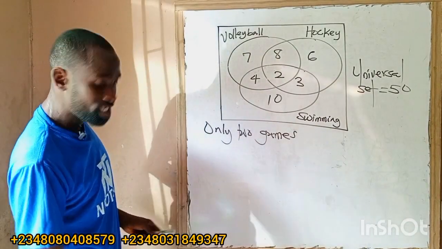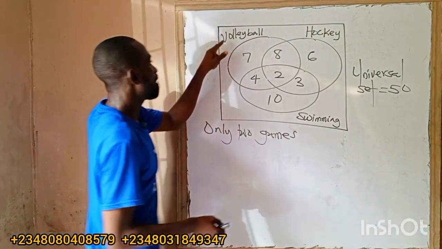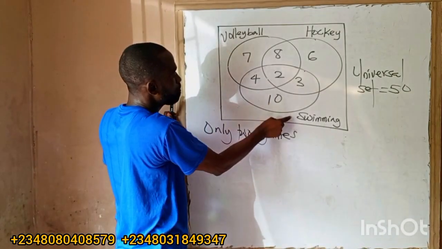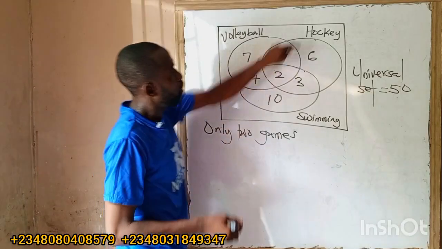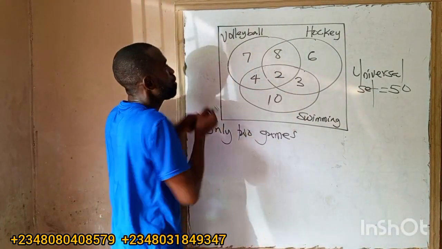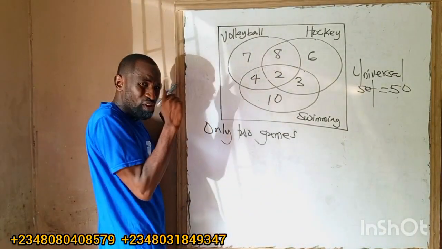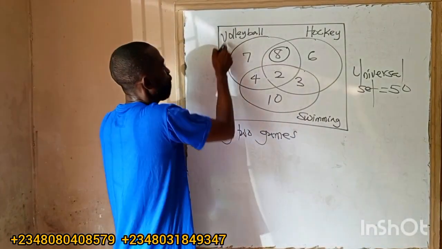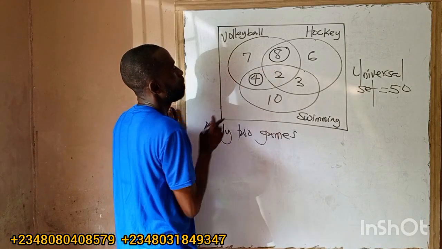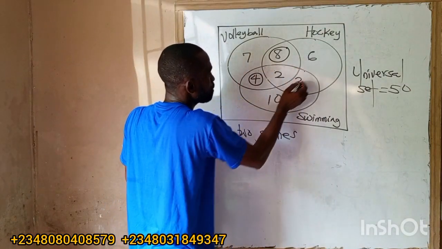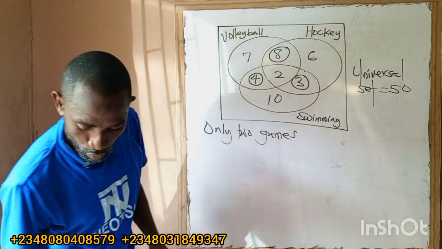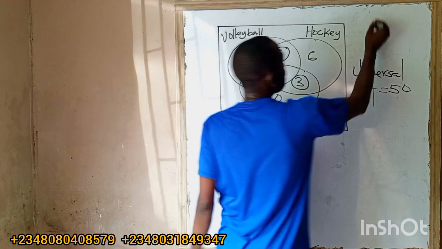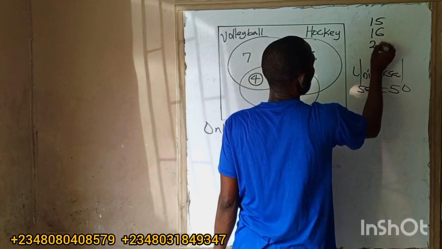But let us go to what they say we should find. You find only 2 games only. So it means either volleyball and hockey only, or volleyball and swimming only, or hockey and swimming only. So this is only 2 games. The options we have are 15, 16, 20 and 18.